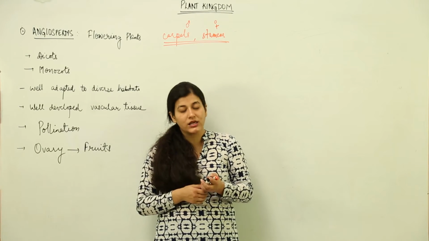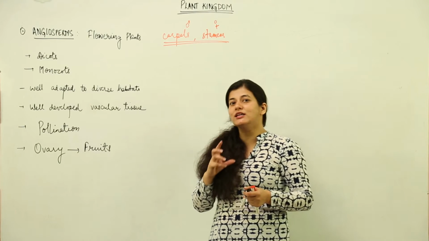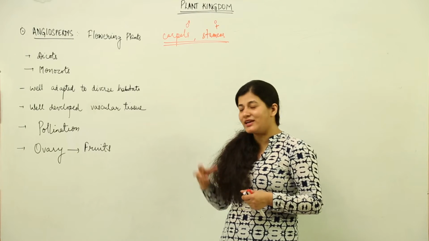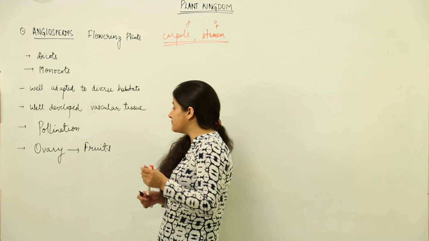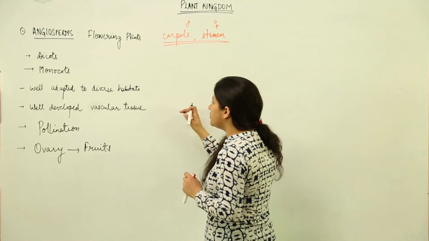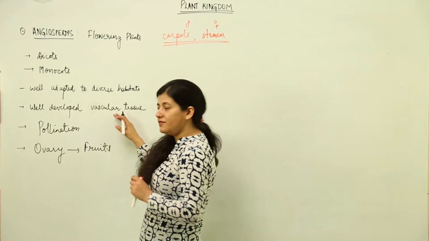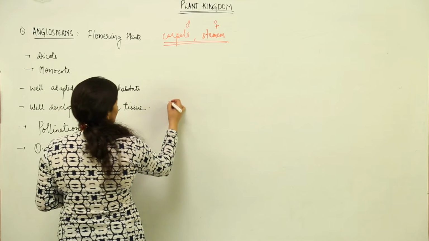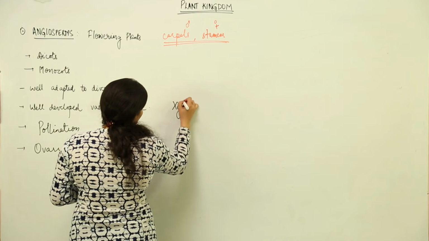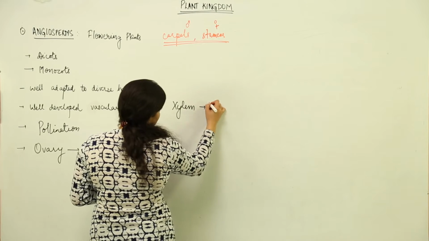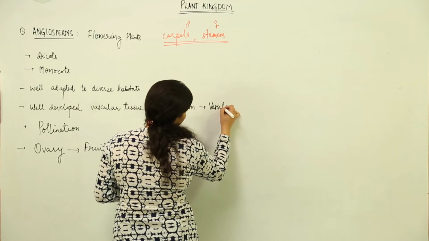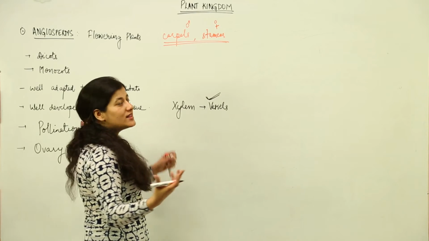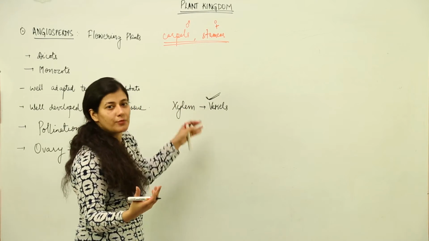As we talked in the case of gymnosperms, we said that the companion cells were missing in phloem, and in xylem the vessels were missing. Again, you might be confused what these terms are. In depth, you might not be knowing about it. There is highly advanced vascular tissue. Just remember it for the sake of remembering only, that in xylem, where gymnosperms had no vessels, angiosperms are going to have vessels for better conduction of water, so that the plant can survive every type of habitat.